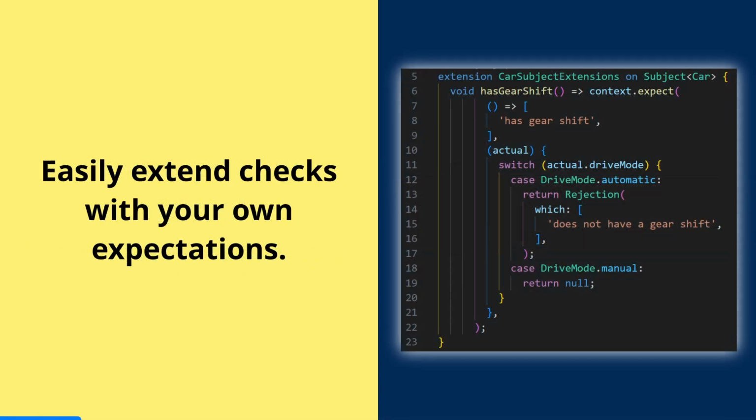Checks is easily extendable. A check call returns a subject of type T. That means that you can easily extend the functionality by simply writing an extension of subject your type to provide additional methods. Yeah, this is kind of a constructed example. Anyway, we see that we can simply add an extension for subject car and implement new expectations in there. We have to provide a textual representation of the expectation as well as textual representations of the reasons for a possible rejection. In case everything is fine, we just return null.